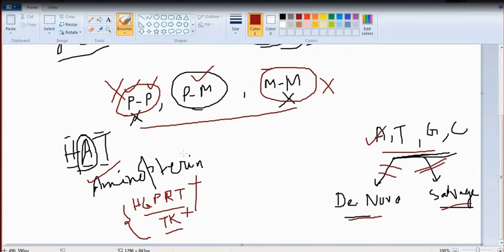So after 2 to 3 days, only those cells can survive that are a mixture of plasma and myeloma, because in this case the myeloma will provide the immortal growth properties, and the plasma cell will provide the missing enzyme for the myeloma cell. So together, this conjugated plasma myeloma hybrid can go for the salvage pathway.